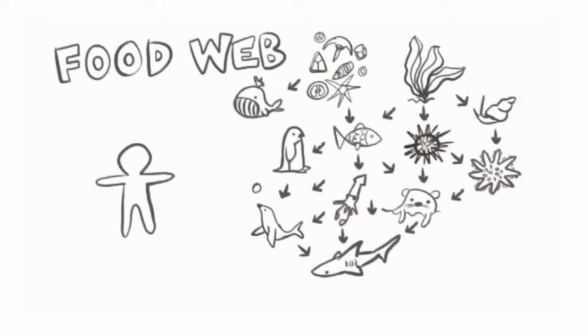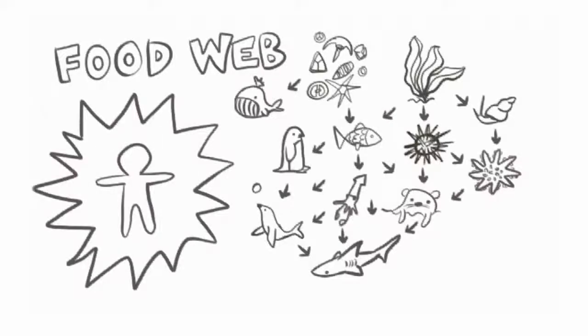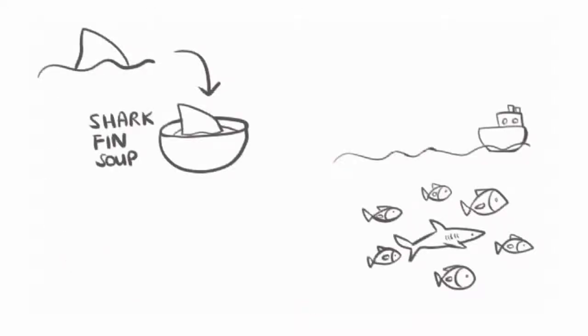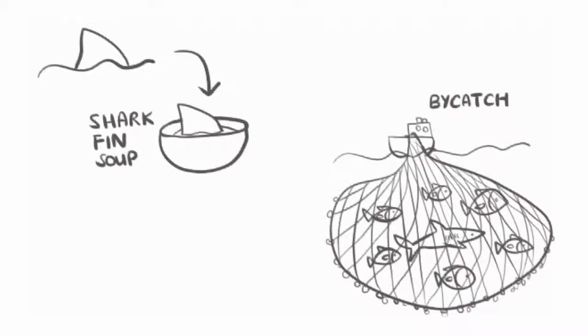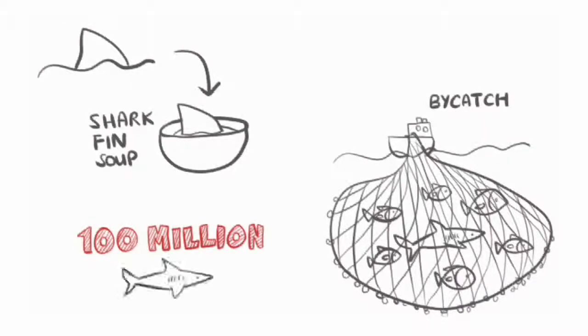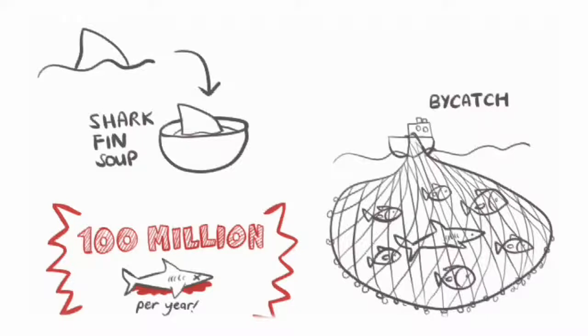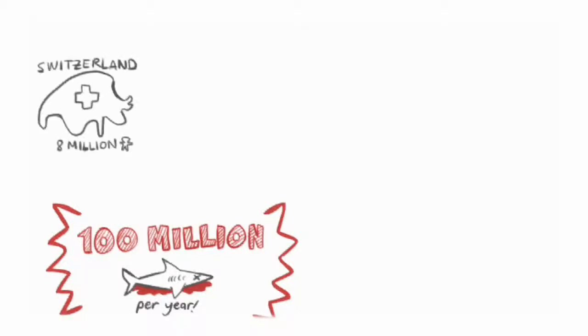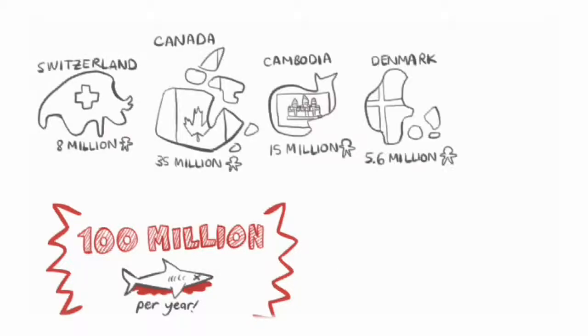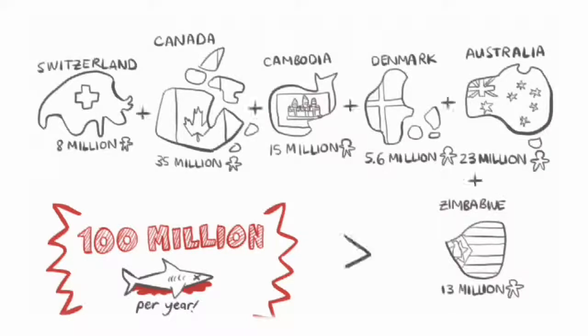Unfortunately, human beings have had huge and terrible impacts on the food webs in the ocean. One way we've done this is by destroying shark populations. Sharks are hunted either for their fins, which are eaten in shark fin soup, or killed accidentally as bycatch when trying to catch fish like tuna. Up to 100 million sharks are killed every year. That's a number bigger than all the people who live in Switzerland, Canada, Cambodia, Denmark, Australia, and Zimbabwe combined.